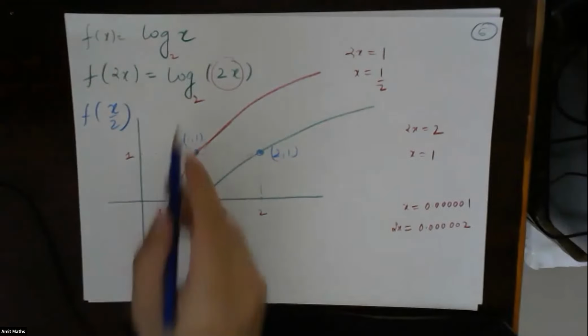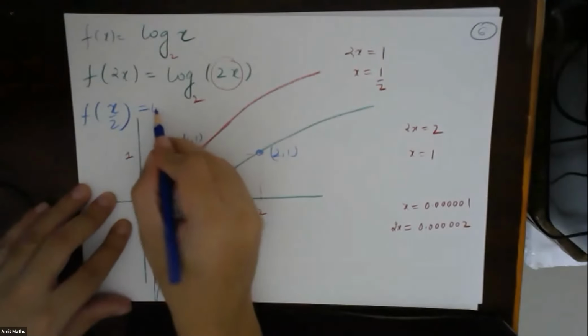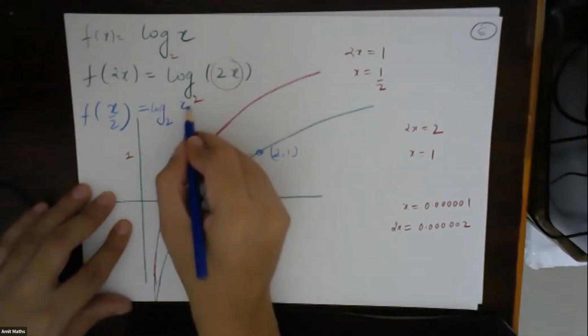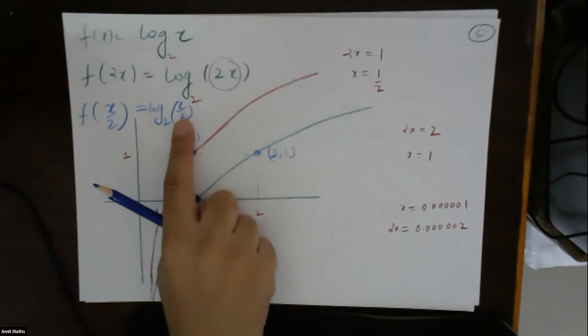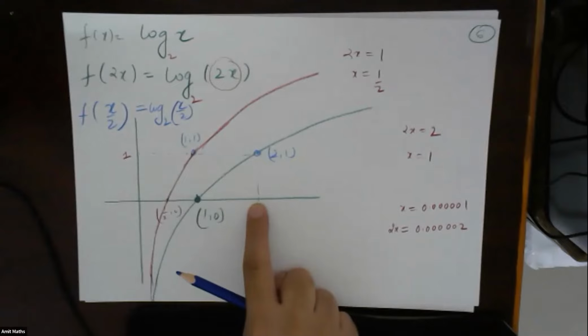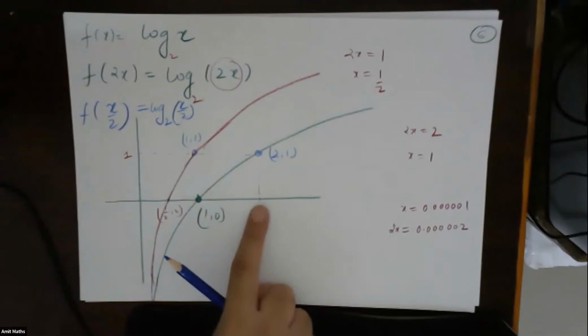For x by 2, this will become log base 2 of x by 2. Okay. So I will just check where this is becoming 0. For this part, it should be 1, so this will become 0 here. This part should become 0 at this point.